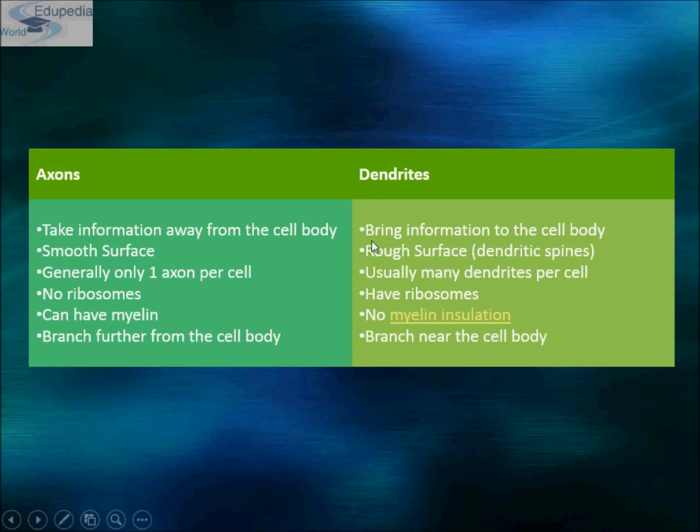What about dendrites? Dendrites bring information to the cell body. They have rough surfaces because they have dendritic spines also, and usually many dendrites per cell. That means there are many projections of dendrites per neuron, and unlike axons, they have many ribosomes in them, but they are non-myelinated. That means myelin does not provide insulation to the dendrites. And dendrites branch near the cell body, whereas axon branches are further from the cell body.